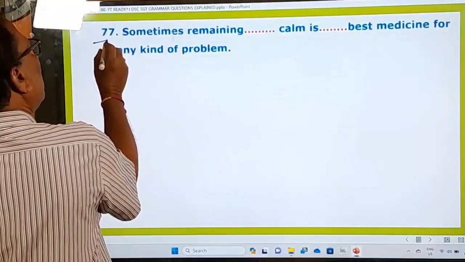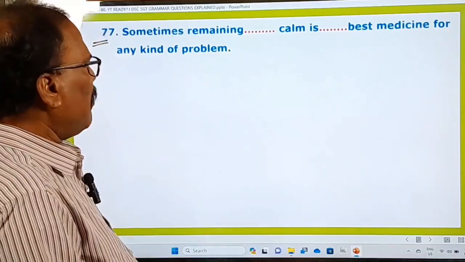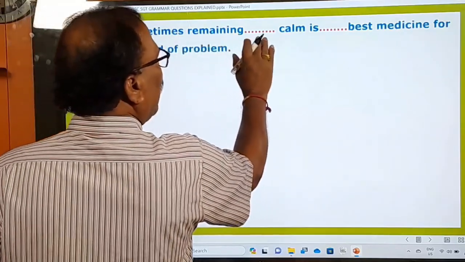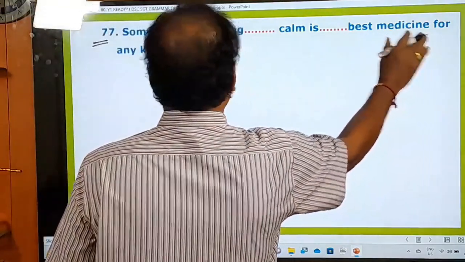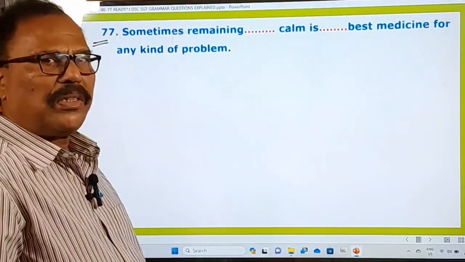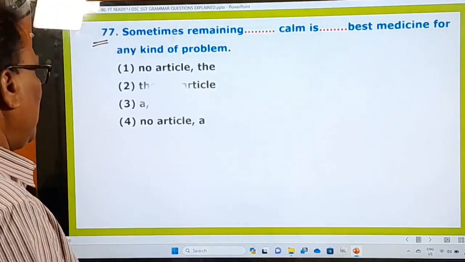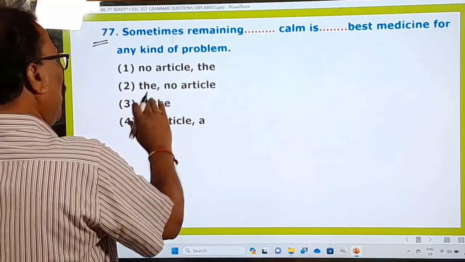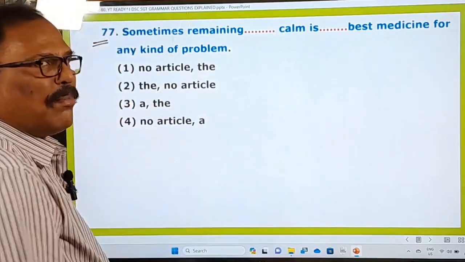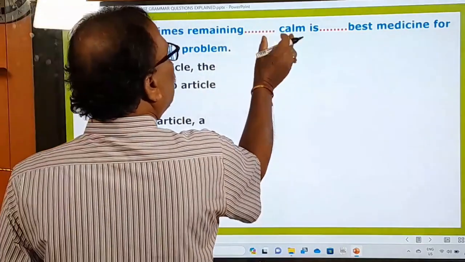Now, from the 77th question onwards, your grammar questions have begun in that question paper, right? And what is the 77th question? Sometimes remaining dash calm, dash the best medicine for any kind of problem. So this is the question given here. And now what is the examiner asking you to do? So let us see the options and let us decide. Okay, no article, no article. From this we understand that this question is all about the use of the articles, right? And let us see what to use in this blank.